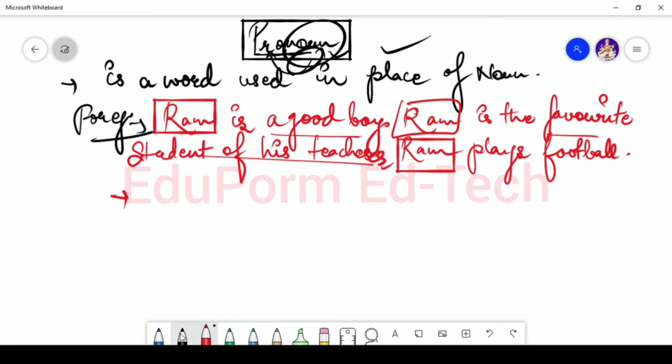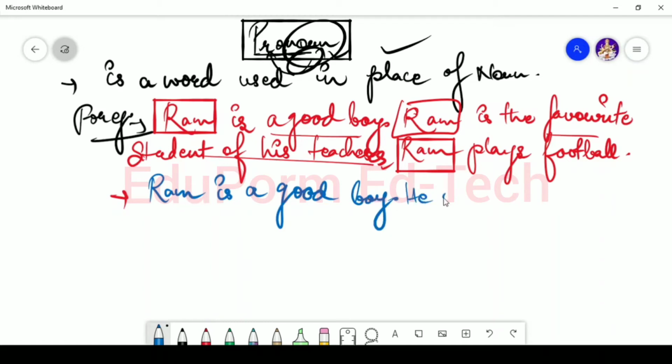So instead of this, what I can do is, first of all, make it clear that I am talking about Ram, and then say that Ram is a good boy. Then I am going to use the word he instead of Ram.